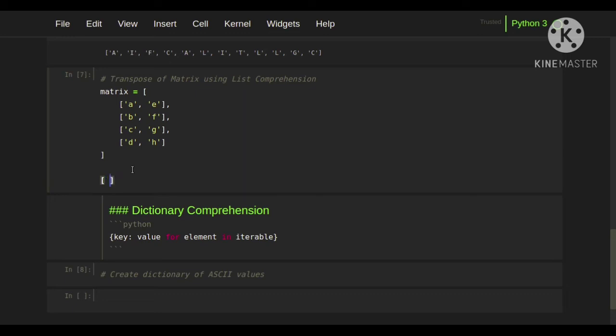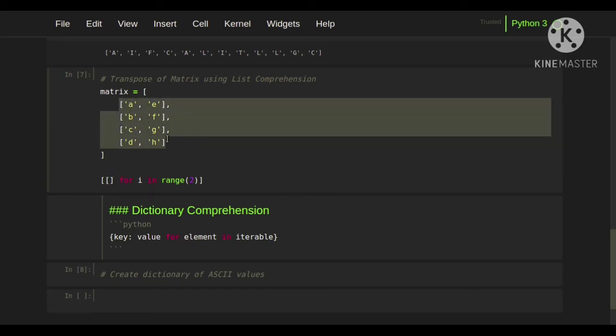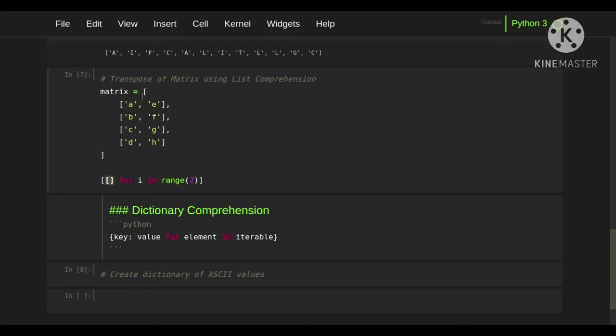Our outer loop will consist of 2 elements, so we are going to iterate 2 times, for i in range of 2. So it will iterate through 2 times. But in that we are going to take each element. For each list in this we are going to extract the first element and then the second element. For extracting the first element we will get index 0, it will extract this, and next we will get 1 and then it will extract this. So we are going to iterate through each list in this.